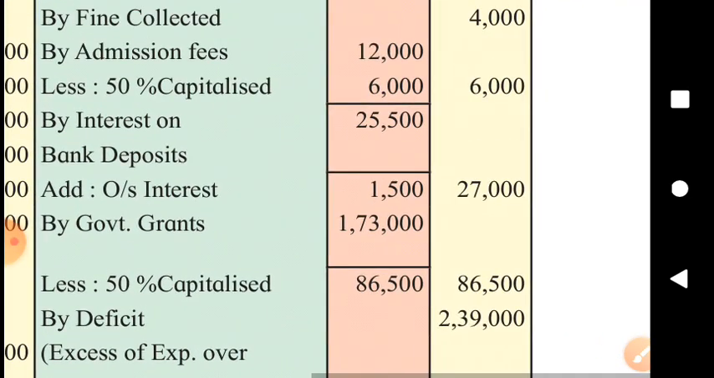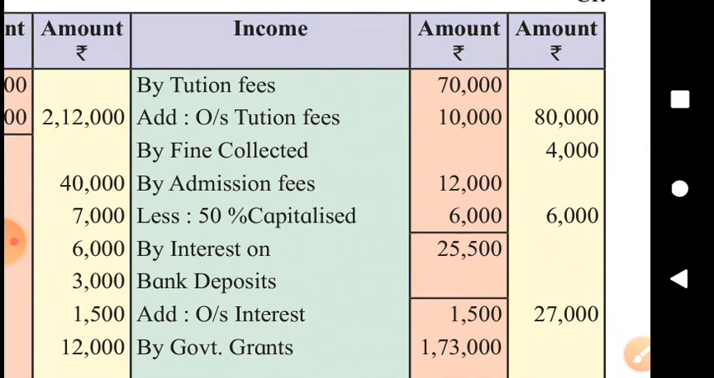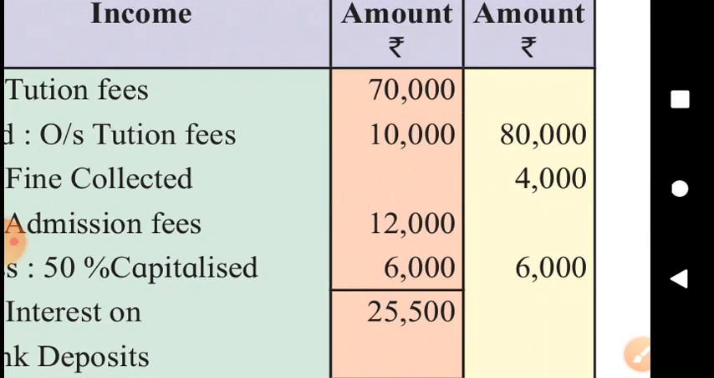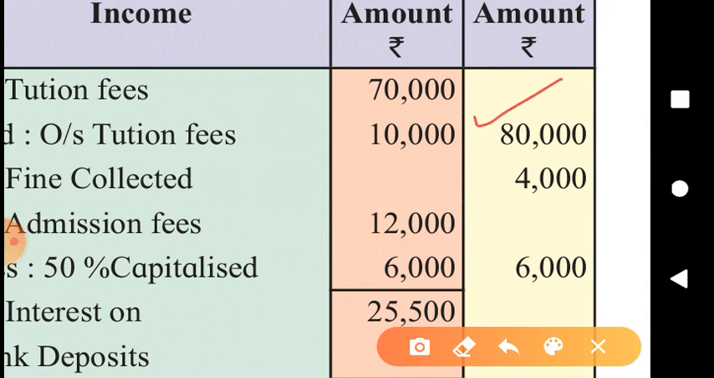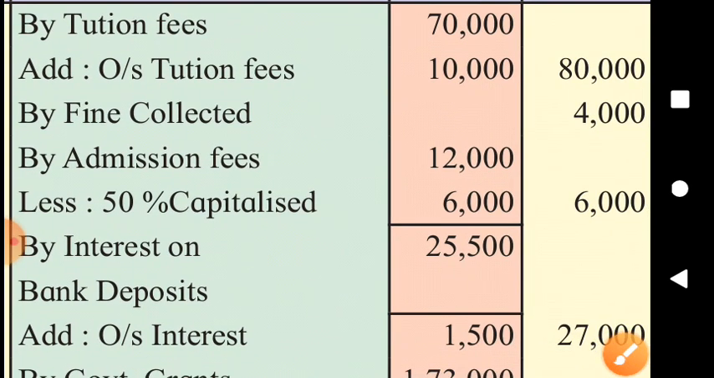Then look at the income side. Tuition fees received for the year is 70,000 and outstanding given in the adjustment is 10,000. So total income under the head of tuition fees for this year is 80,000. Then fine is income collected by the college, is income for that college.